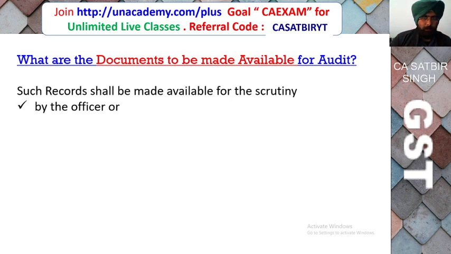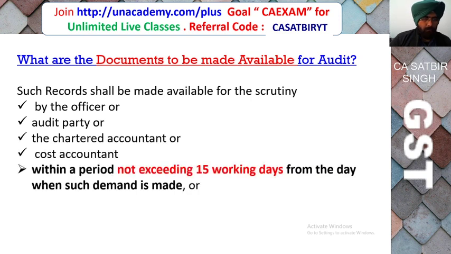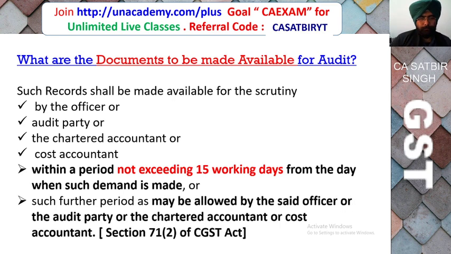So these records will be made available for scrutiny by a proper officer, audit party, chartered accountant, or cost accountant within 15 working days from the date when such demand is made. Or this period can be extended by the CA or the officer to provide these documents to the officer.